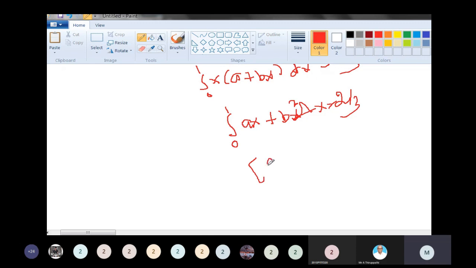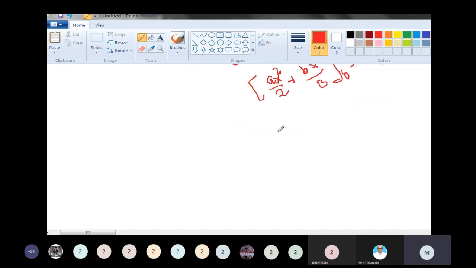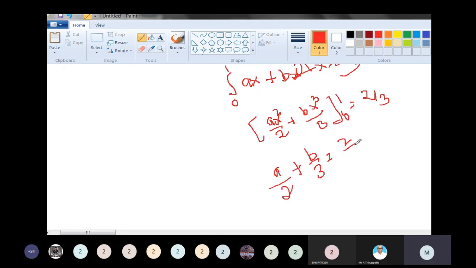Integrating, a times x squared by 2 plus b times x cubed by 3, from 0 to 1, equal to 2 by 3. So a by 2 plus b by 3 is equal to 2 divided by 3.